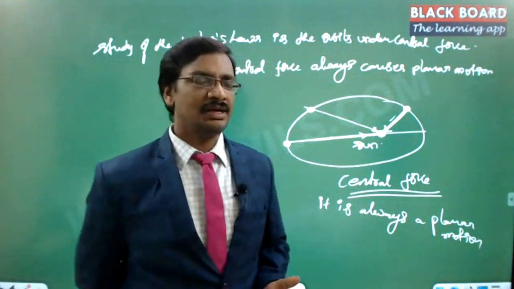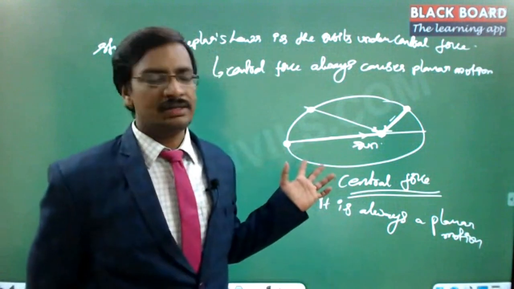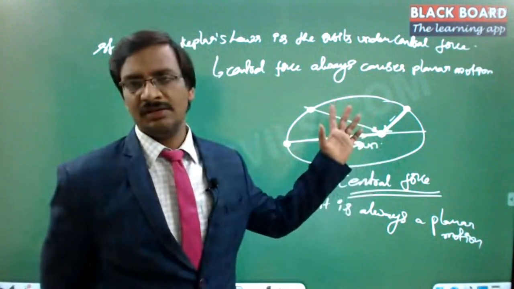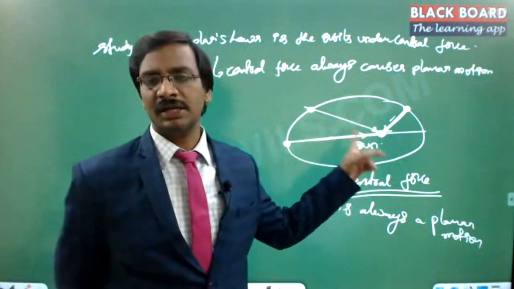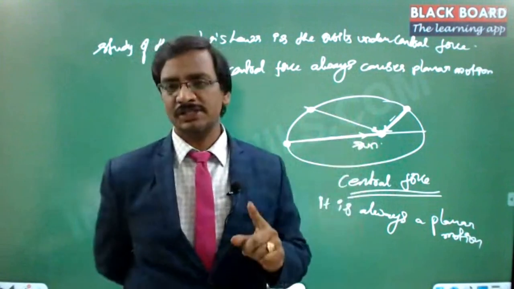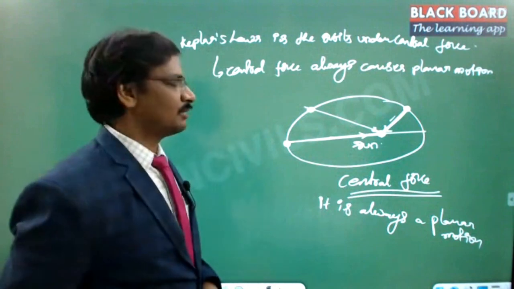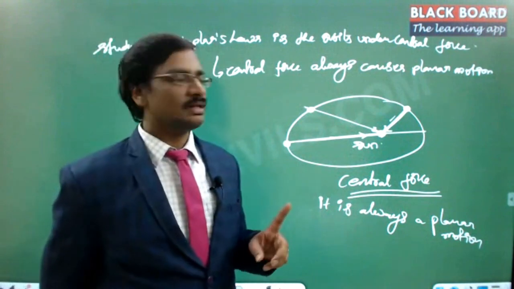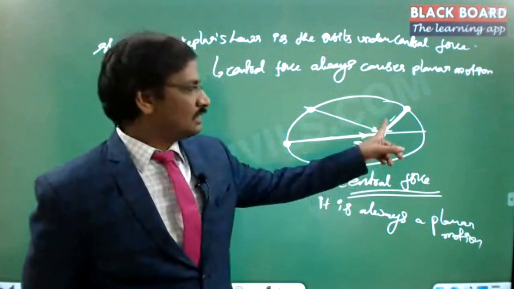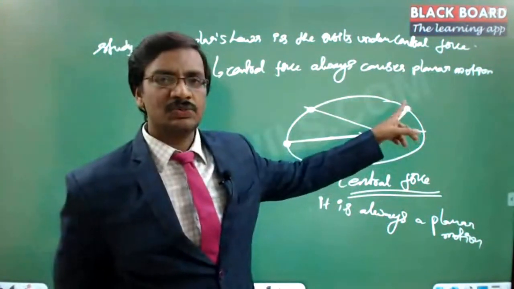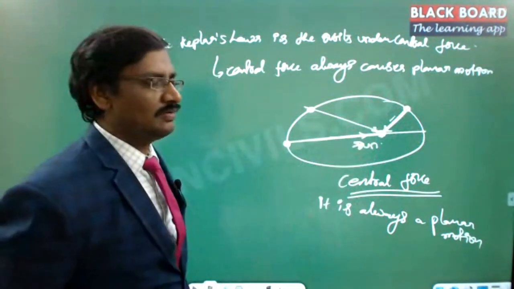These state that every planet rotates around the sun in an elliptical path, with the sun as one of its foci. That is the first statement of Kepler's laws. And the second statement is that the radial vector joining the sun to the planet sweeps equal areas in equal intervals of time.